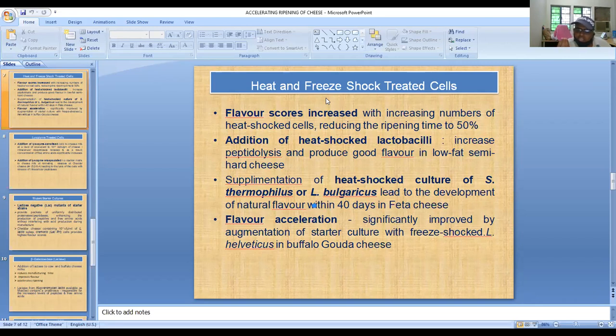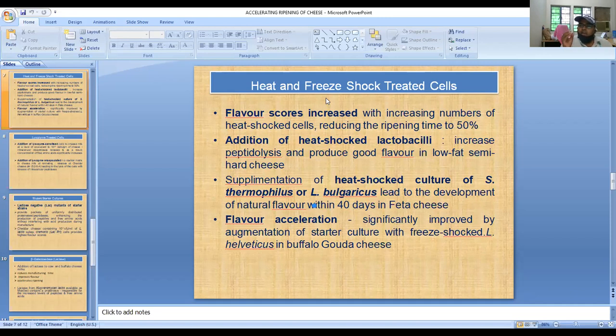Cheese slurries are obtained by incubating the cheese curd. We take fresh cheddar cheese curd with increased moisture content, that is 60% moisture, and keep the cheese blocks at elevated temperature, meaning 30 degrees centigrade, for a week.